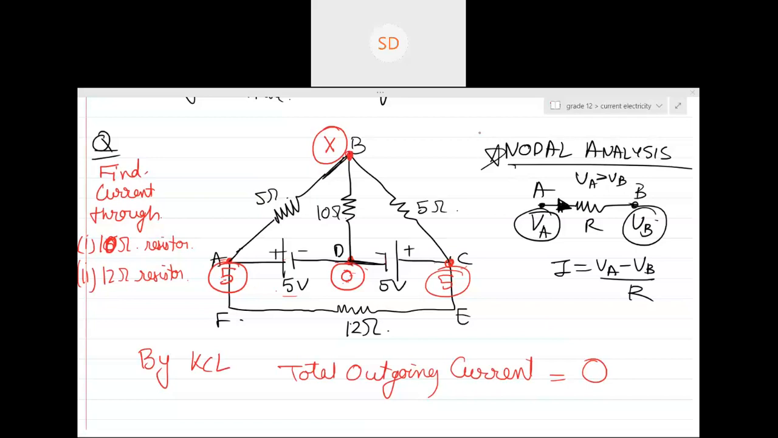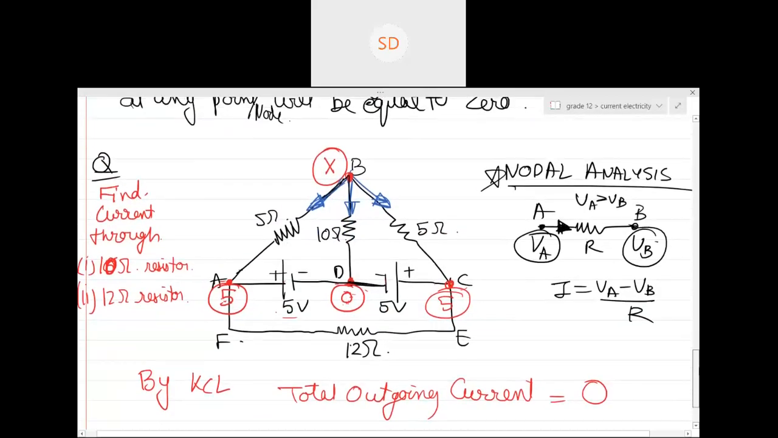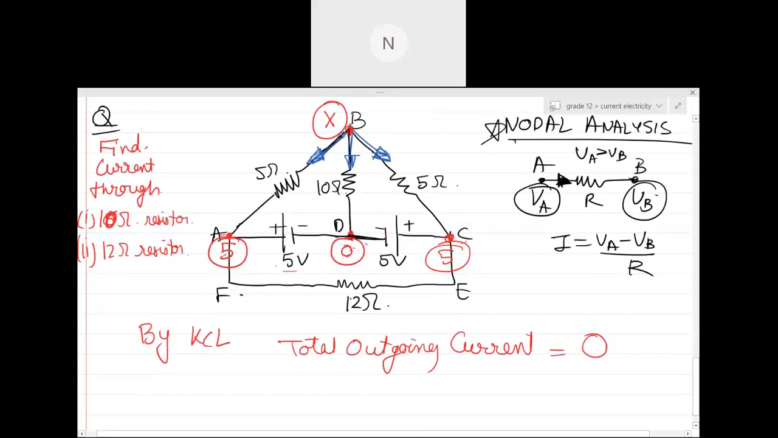Now, for example, here if I say what is the total outgoing current, can you see one current will go in this direction from B to D, one current will go in this direction, and one current will go in this direction. Yes or no? Is that three branches? So three currents can go from here, here, here, right? Yes, sir. So what will be the current over here? Can you see, if current has to go from B to A, then the potential of B should be bigger. So X minus 5.